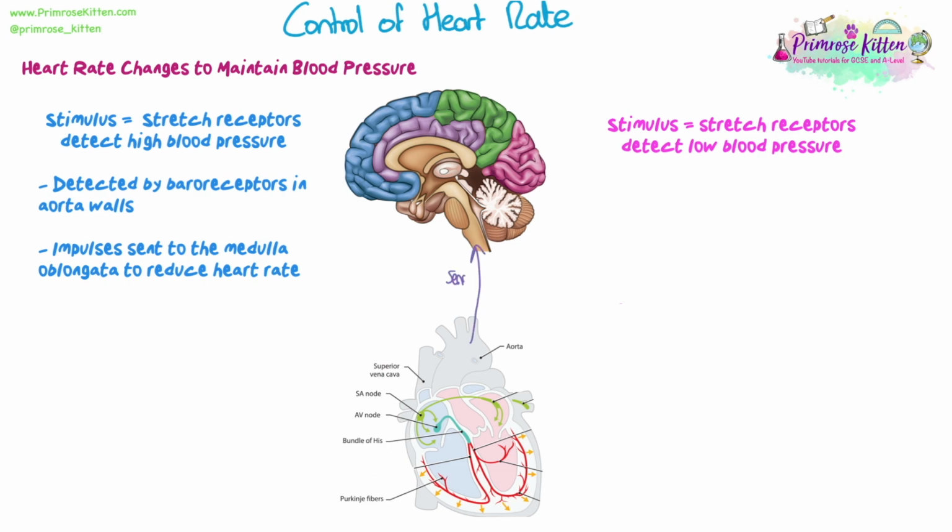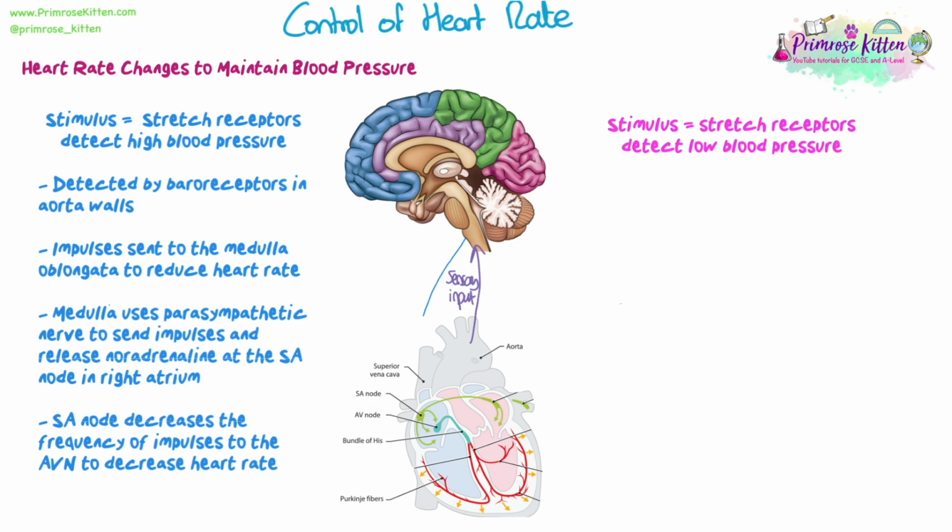They're going to then send impulses along a sensory input to the medulla oblongata and tell it we need to reduce the heart rate. So this is then detected by the medulla oblongata, and that's going to use parasympathetic nerves to send impulses that release noradrenaline at the sinoatrial node in the right atrium. The SA node will then decrease the frequency of impulses to the AVN to decrease the heart rate.